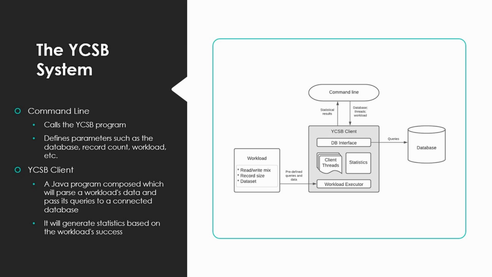The command line is how we run YCSB. We give it parameters such as the workload to use, how many threads to use, how many records to insert, and so on. This is also where we must specify the database to use. If we don't give the proper address of a database that is running on our machine, then YCSB will not work. Now, the YCSB client itself is actually a Java program. It was created by Yahoo to measure metrics like latency and throughput from the database.